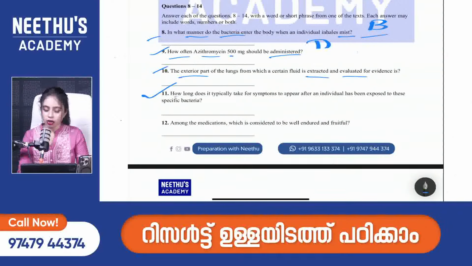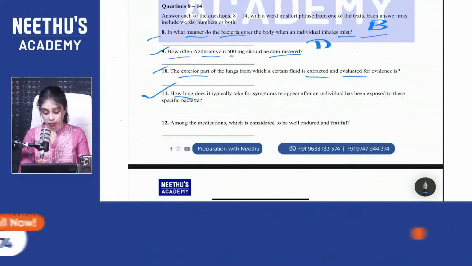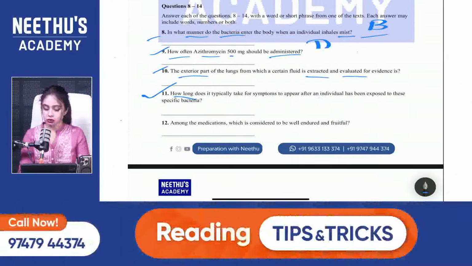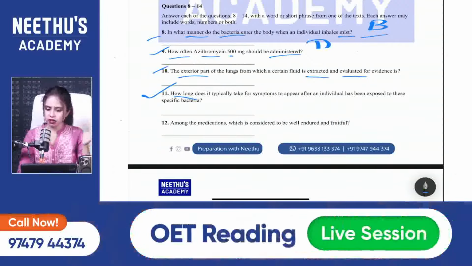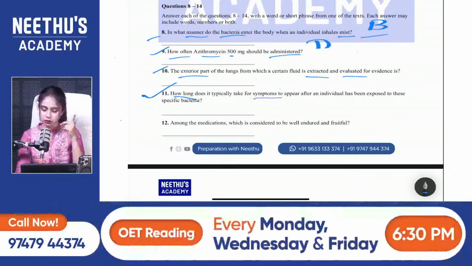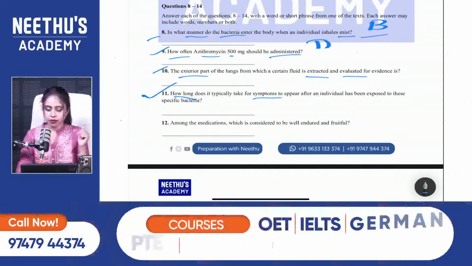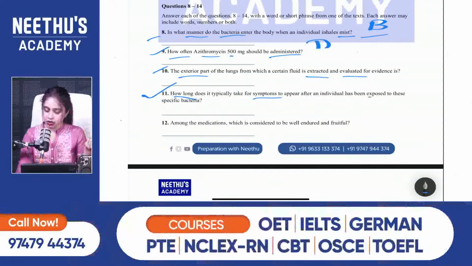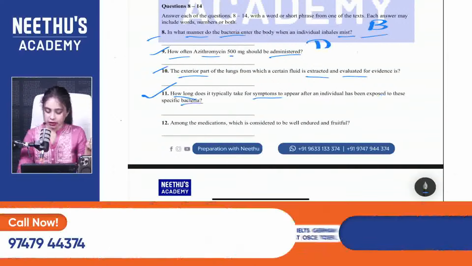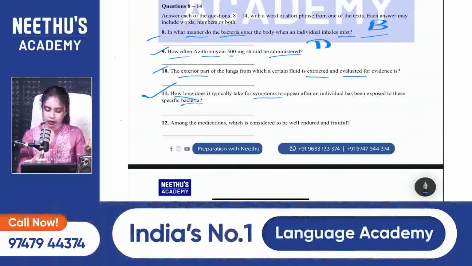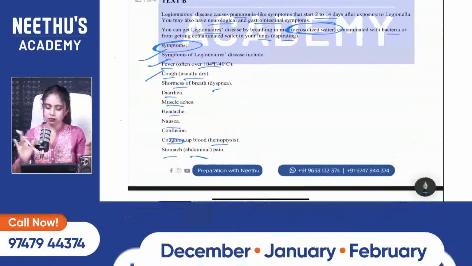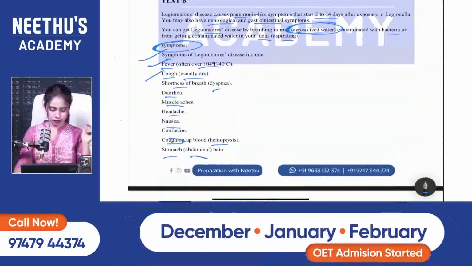11th one. How long does it typically take for symptoms to appear after an individual has been exposed to these specific bacteria? So how long? Again, they are asking duration, not frequency. Typically take for symptoms. Symptoms are mentioned in B, right? Appear after an individual has been exposed to these specific bacteria. So how long? Symptoms, bacteria. And I think it's from B. Yeah. Let me know in the comment box your answer.